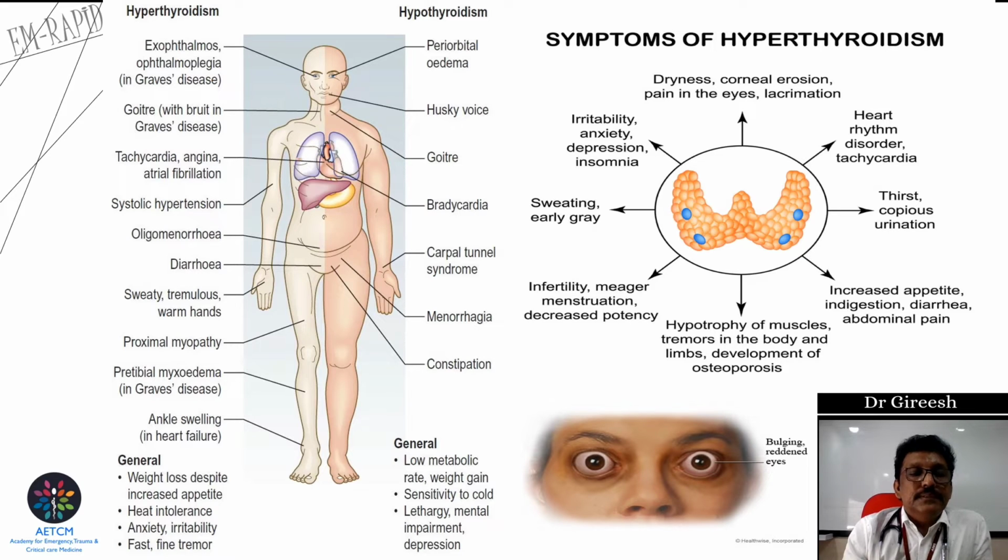General findings: many patients can have unintentional weight loss. Without any diet restriction, the patient can have weight loss. They can have more appetite and still weight loss can be there. Heat intolerance, anxiety, irritability, tremors, all these things are there in hyperthyroidism. Just the opposite can be there in hypothyroidism, which we'll discuss afterwards.